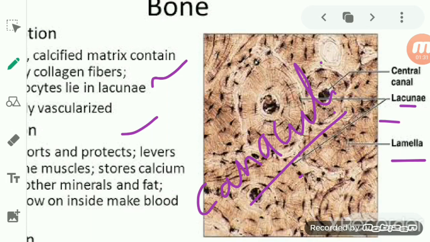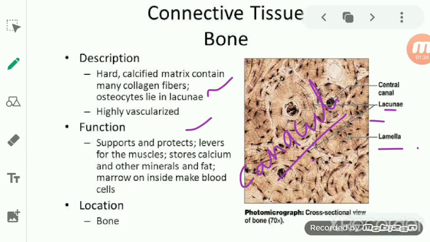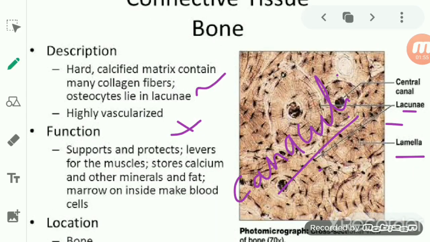Okay, so this is about the bone cells and bone tissues, which are highly vascular and calcified. They consist of bone cells which are present in the lamellae, and the lamellae are present in the fluid filled spaces known as lacunae, and the lacunae communicate with each other through the canaliculi, and through the canaliculi each bone cell of each lacuna receives food and oxygen and eliminates waste.